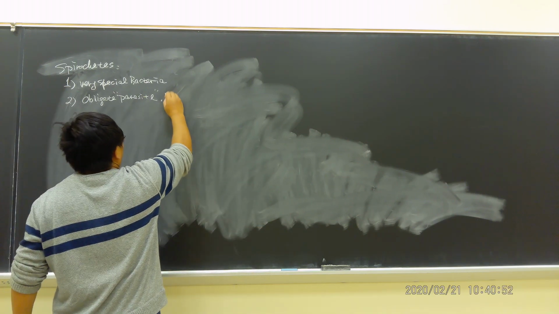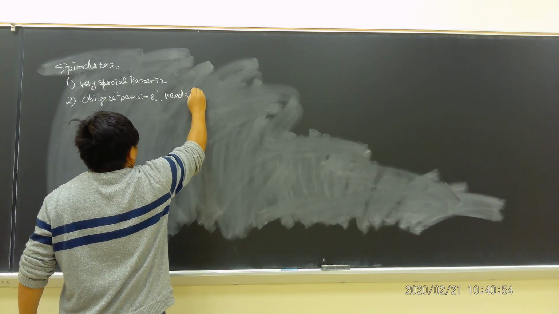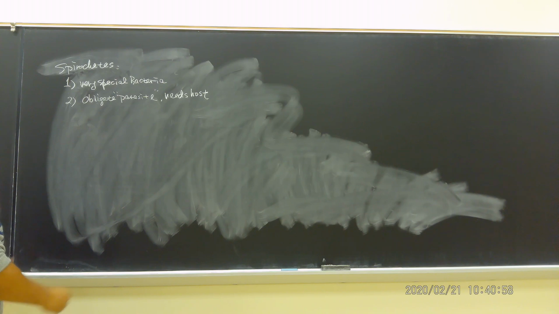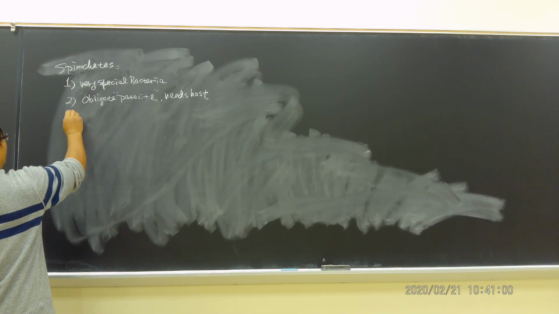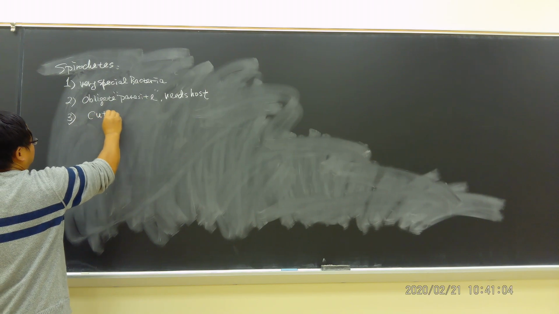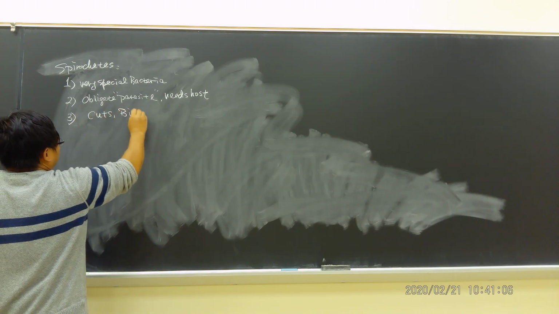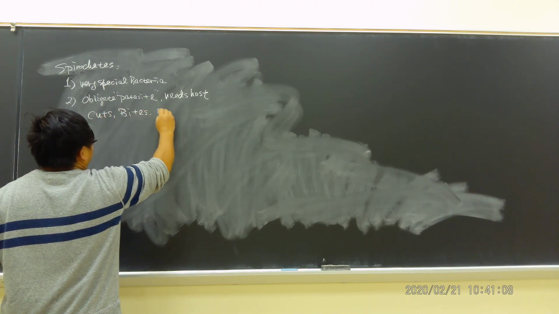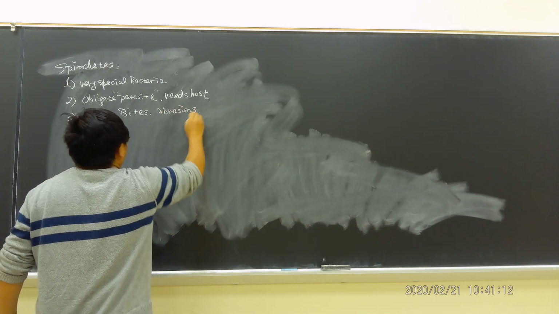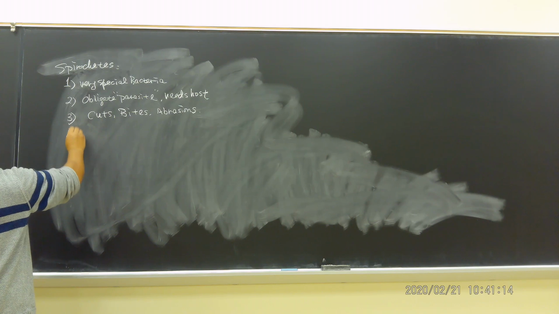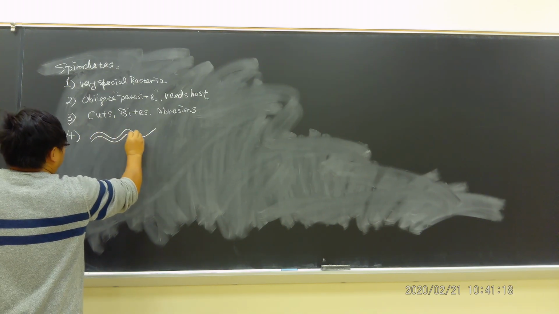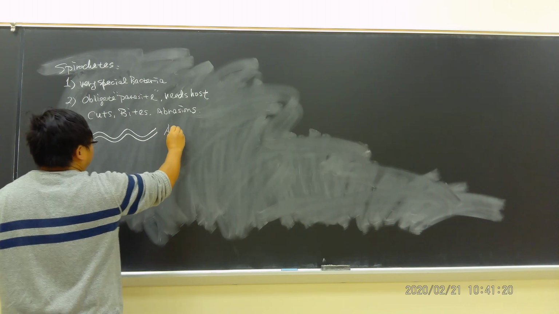So this needs a host to survive. So obligate parasite. Where does it come from? Usually it comes from cuts, bites, and abrasions of the body.